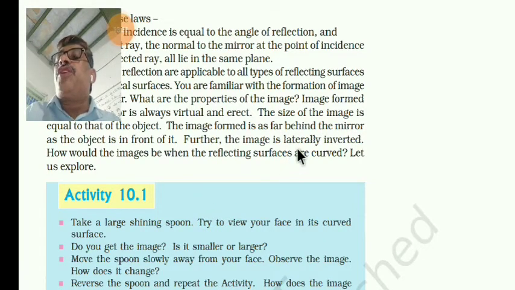In a virtual image, it is not like this. It is formed when the light rays appear to meet, like imaginary, and it cannot be obtained on the screen. But the image is erect, the straight one. Okay, so these are the things.